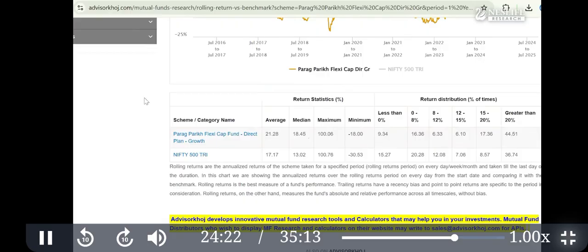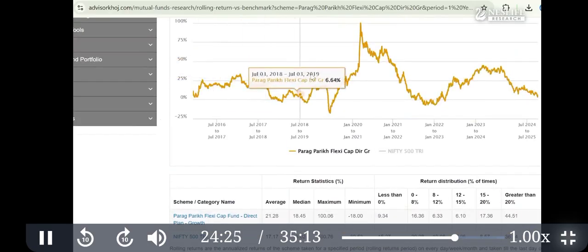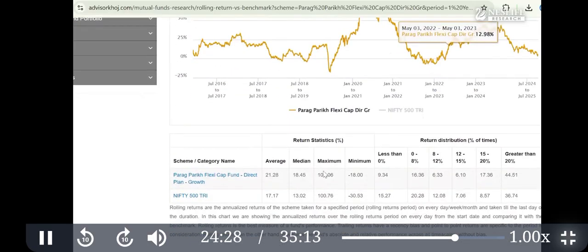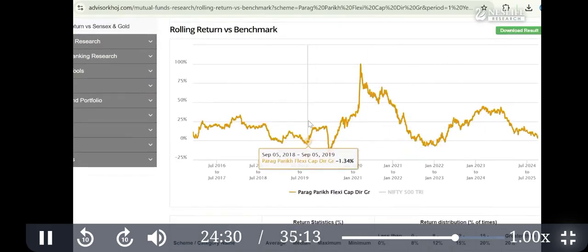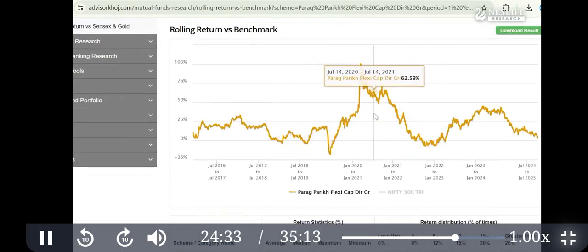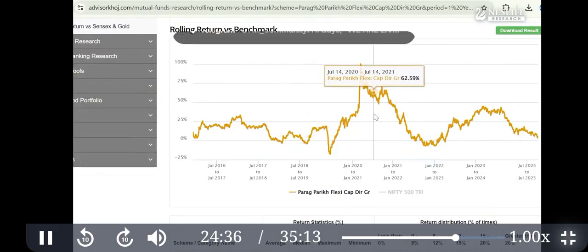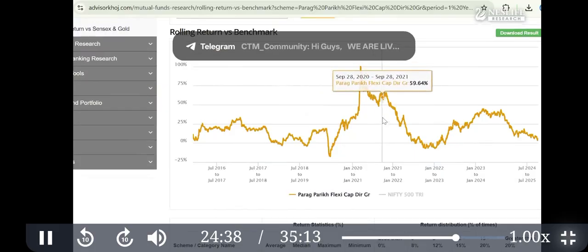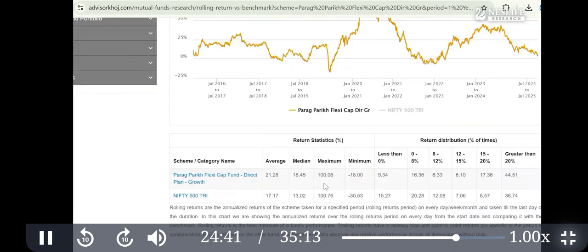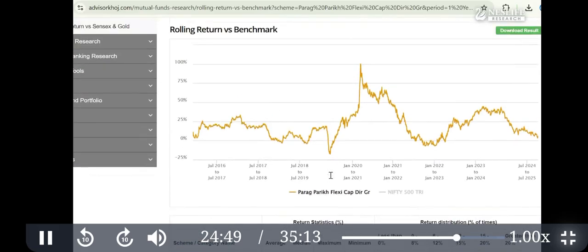Many people misunderstand that this is a rolling return. No, this is the rolling return, this data. This is the graphical representation of 1 year return taken every day. So in short, this is a trailing return, 1 year return plotted. Suppose I select, you note down these values first. Average is 21, minimum is minus 18, and maximum 100%. What does that mean? Someone got the minimum return, someone got the maximum return. So this is data where minimum return and maximum return are there.